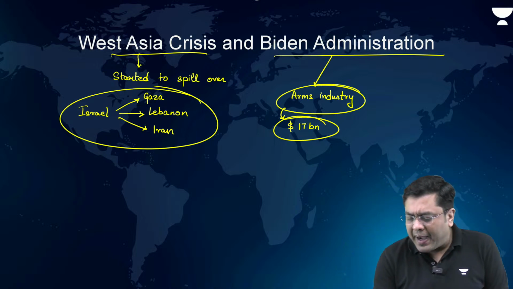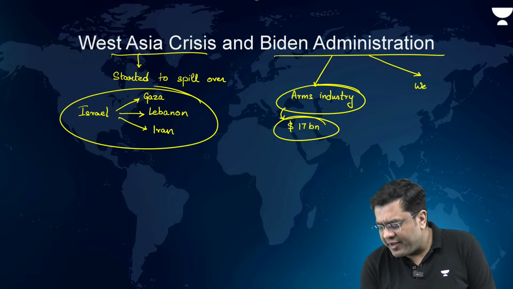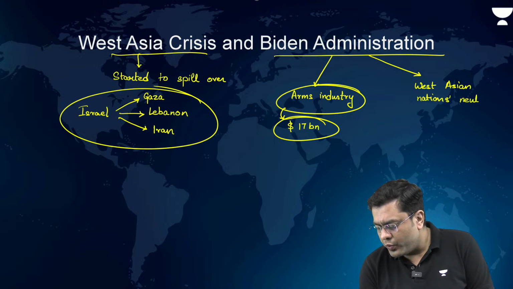Here, the Biden administration's approach was to ensure West Asian nations' neutrality towards the US.